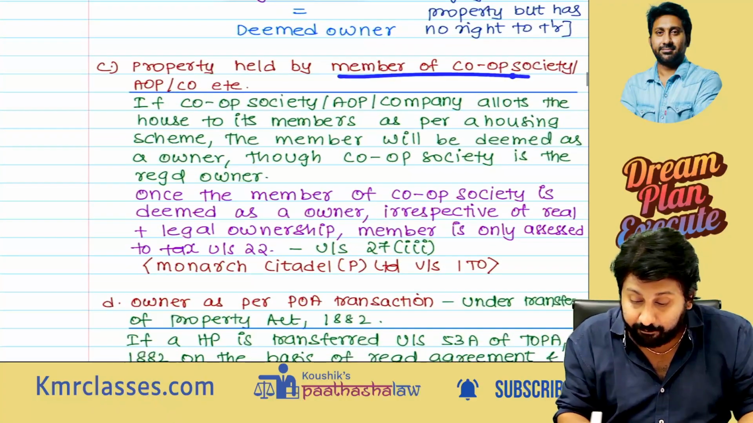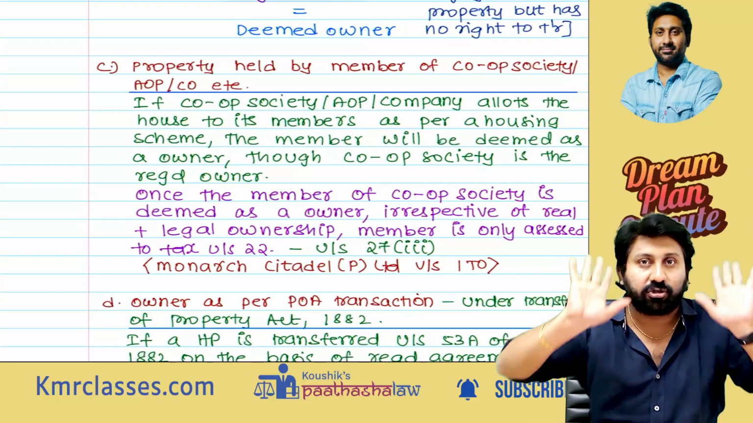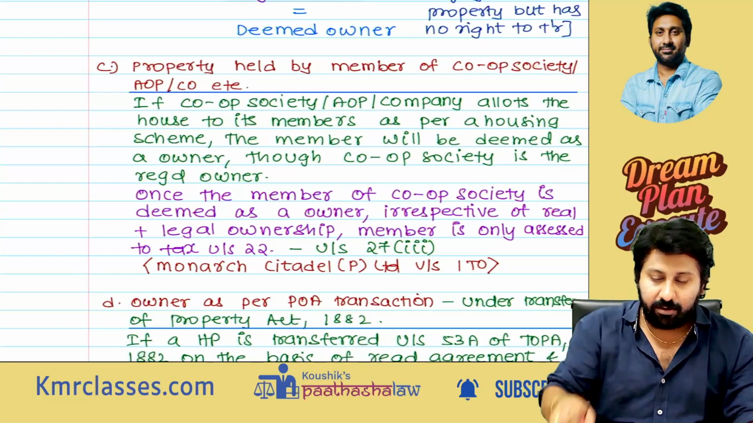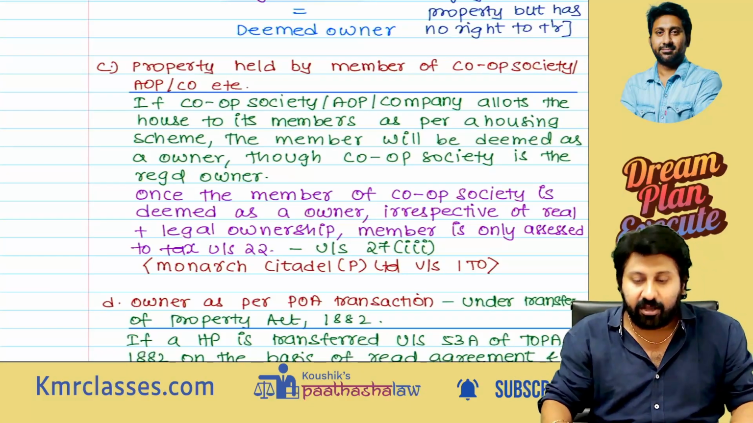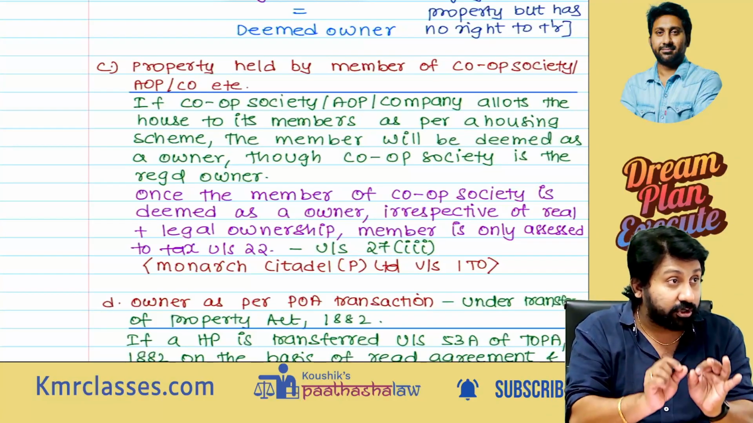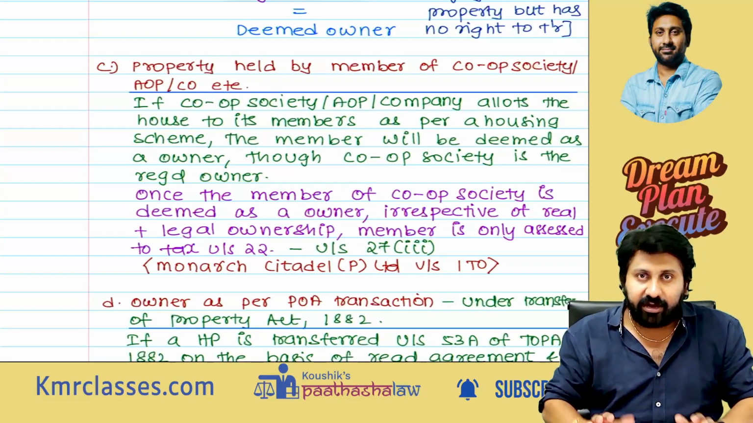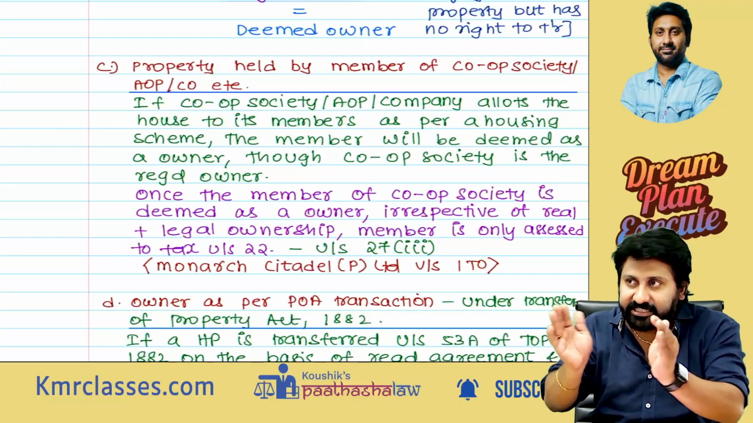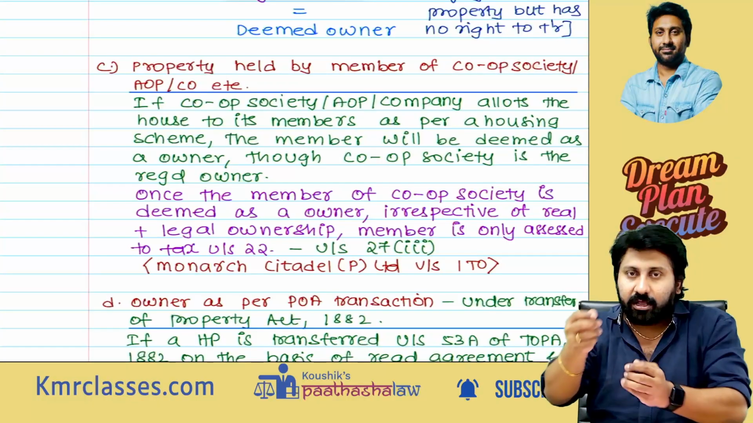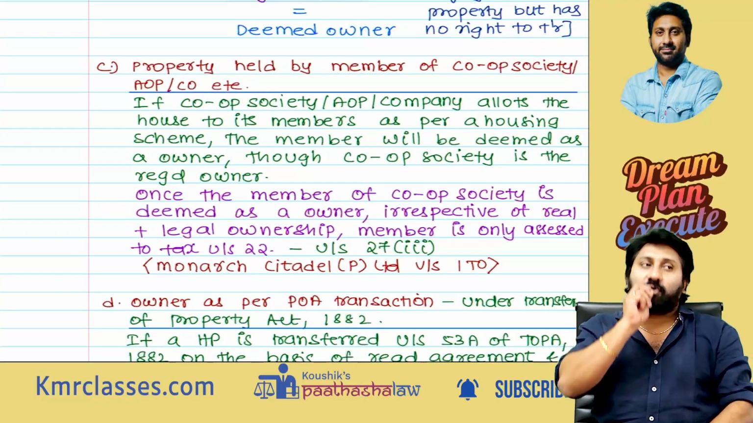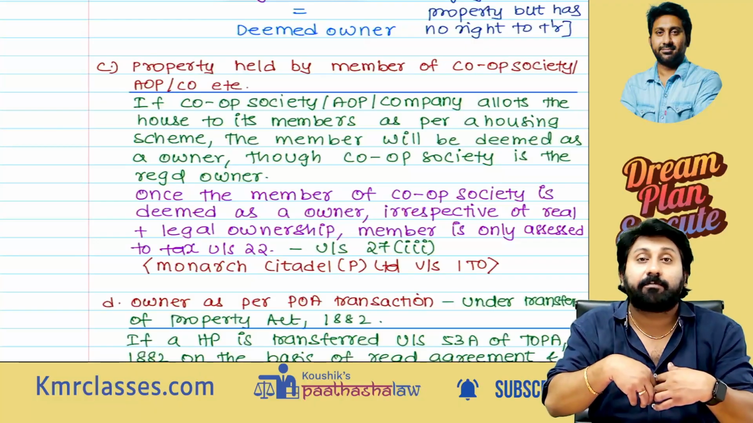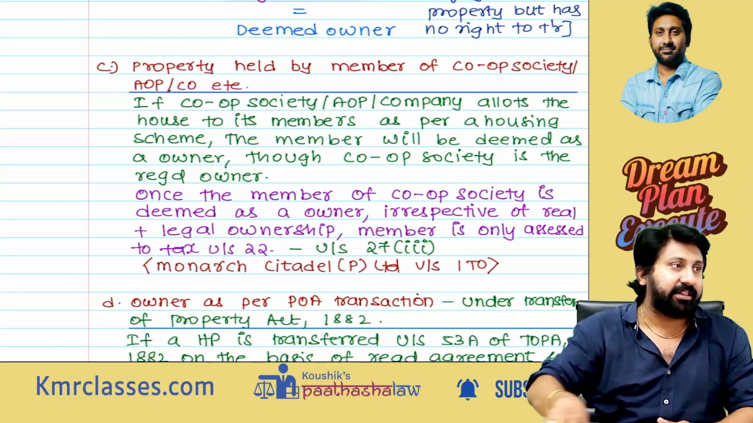Property held by member of a cooperative society. Listen, I will tell you the conclusion. Whenever property is held by a cooperative society, the cooperative society will construct it. Technically, if you see, registration is made in the name of the cooperative society. It will give it to all its members. Though registration is done in the name of the cooperative society, since the members are really getting the benefit out of that property, it will be taxable in the members' hands, they are deemed to be the owner.